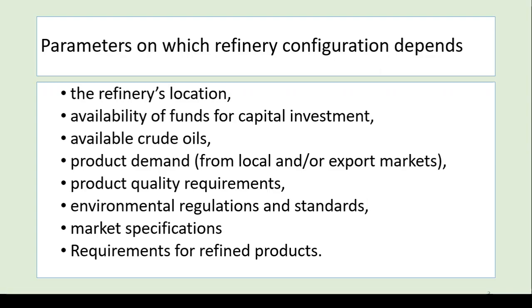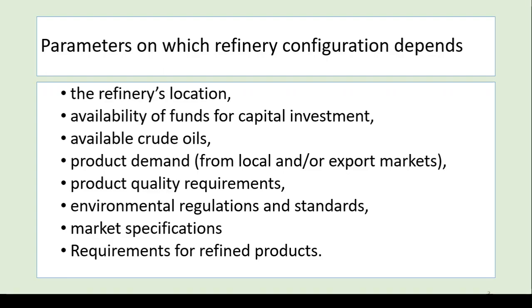The third parameter is availability of crude oils. So crude oil means their quality, किस टाइप का है, heavy crude, lighter crudes, more sulfur based crude, or some other parameters basically. So obviously if there are heavy crudes, then you have such processes that can deal with these heavy crudes. So this is a very important, crucial parameter in fact.